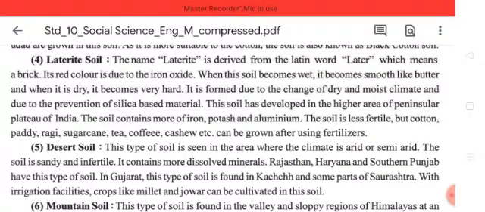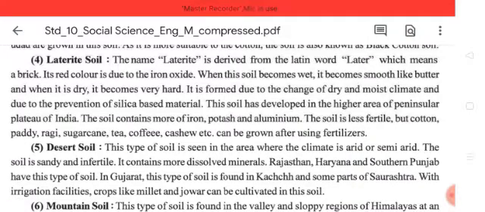So when it becomes wet, it becomes very smooth. When it is dry, it becomes very hard. In the wet time, it becomes smooth, then when it dries, it becomes very hard. It is formed due to the change of dry and moist climate due to the prevention of silica-based material.